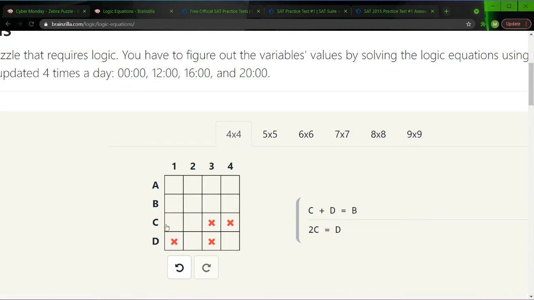Right, and we know between c and d, one of them has to be 2 as well, just from the nature of this game, because if c is 1, d is 2. If c is 2, well then c is 2, and we already have that rooted out. So that's fine, and fun, and dandy.